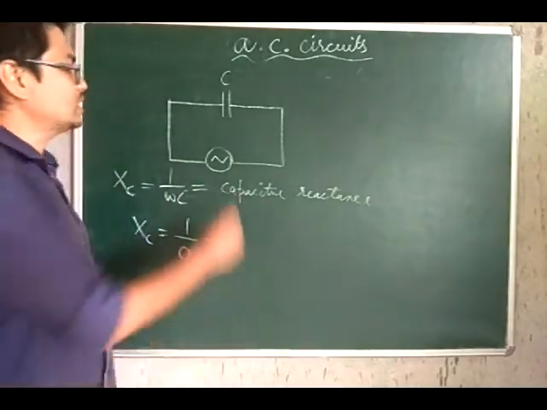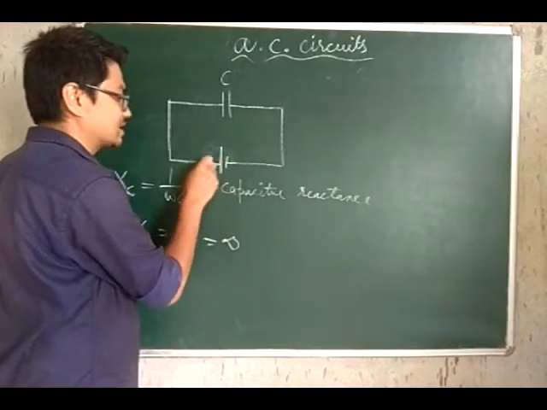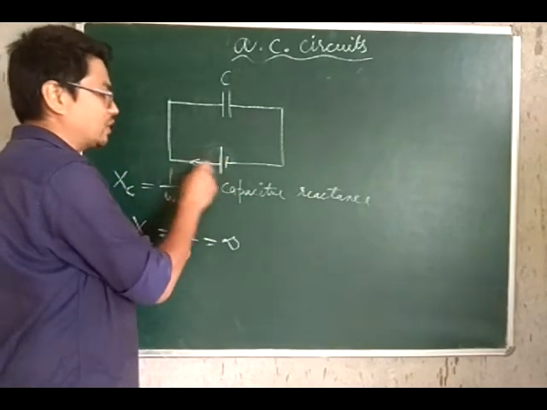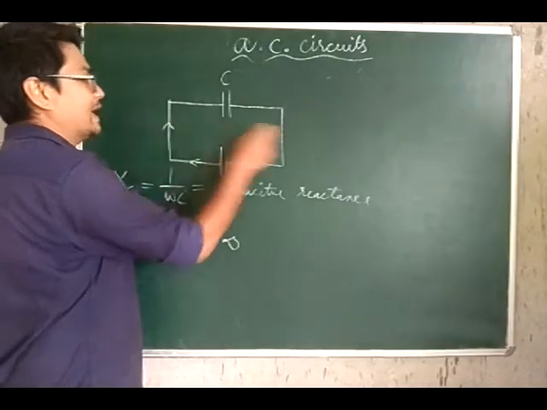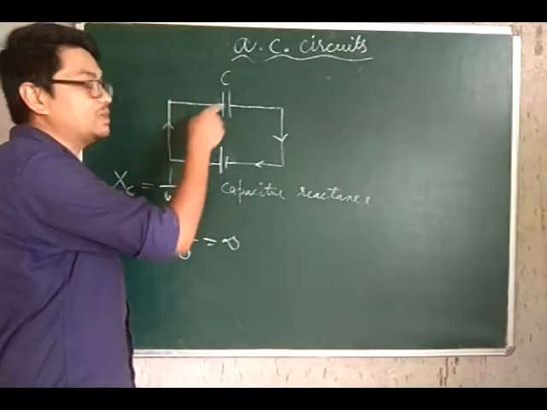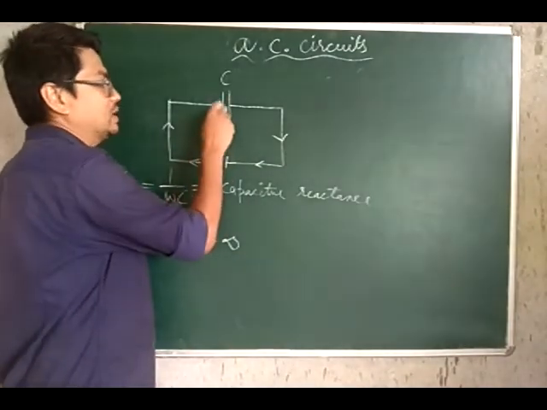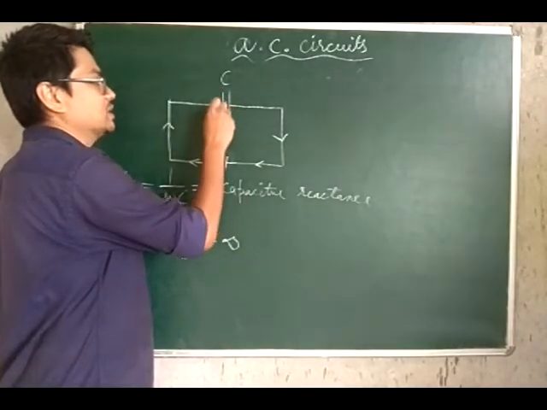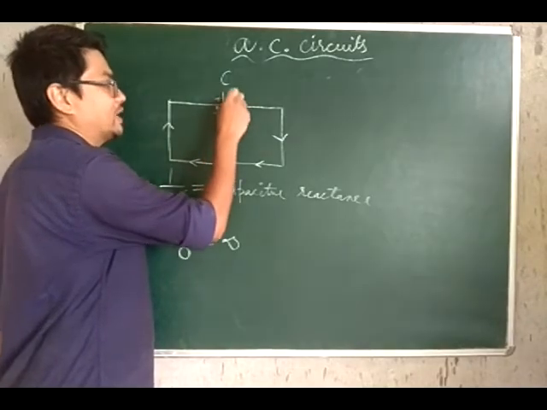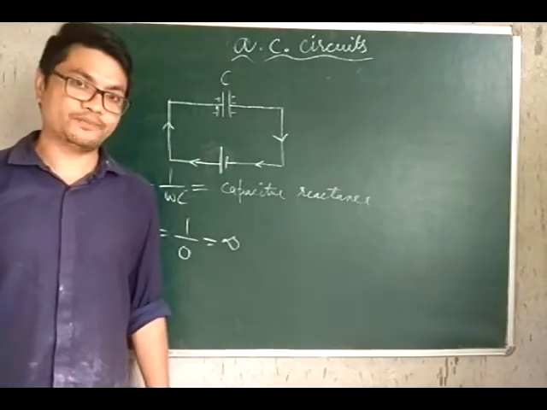Direct current is only used if this was a source of direct current, if this was a cell, current would obviously flow in this direction, and this current would be blocked by the capacitor and will be used only to charge the capacitor. So here positive charges will start getting stored, and here negative charges will start getting stored in the capacitor.